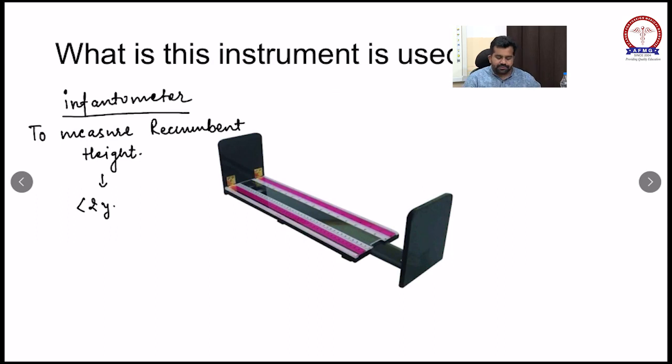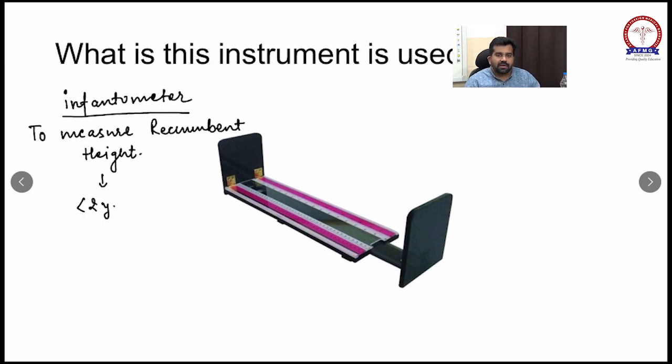Harpenden calipers is used to measure skin fold thickness. So see these images carefully and remember, they can ask this.